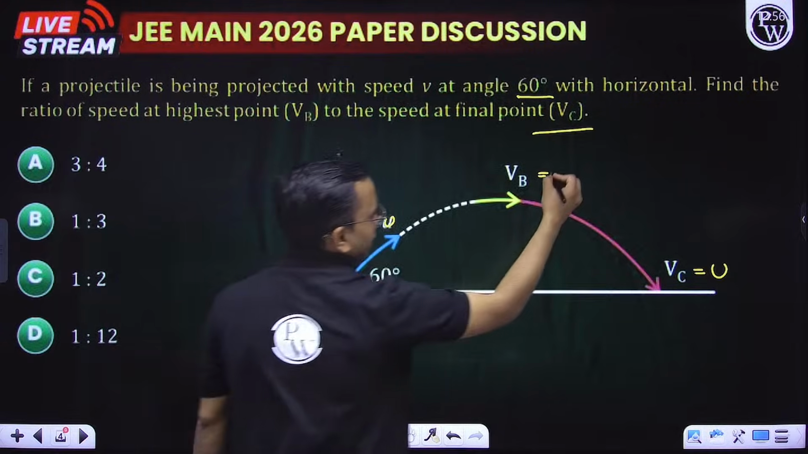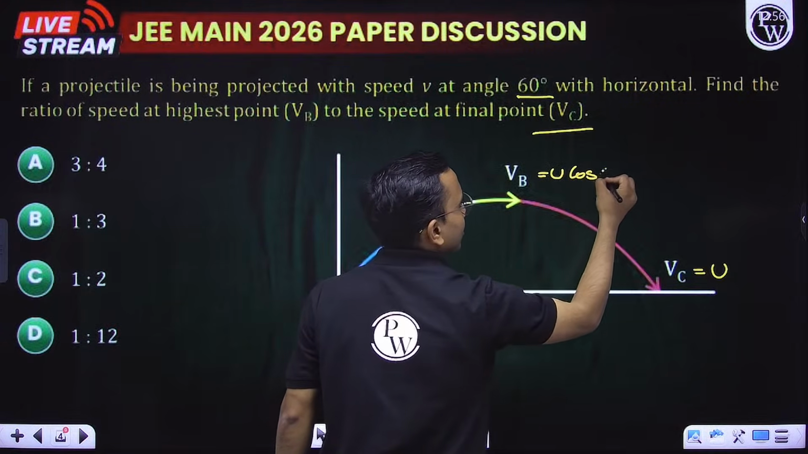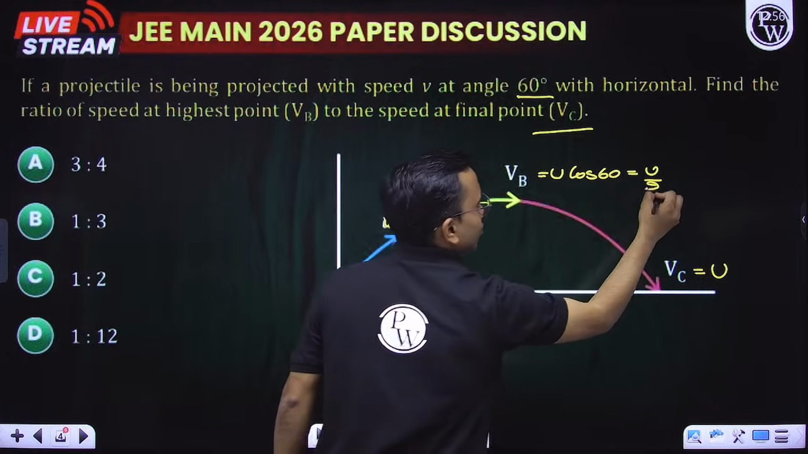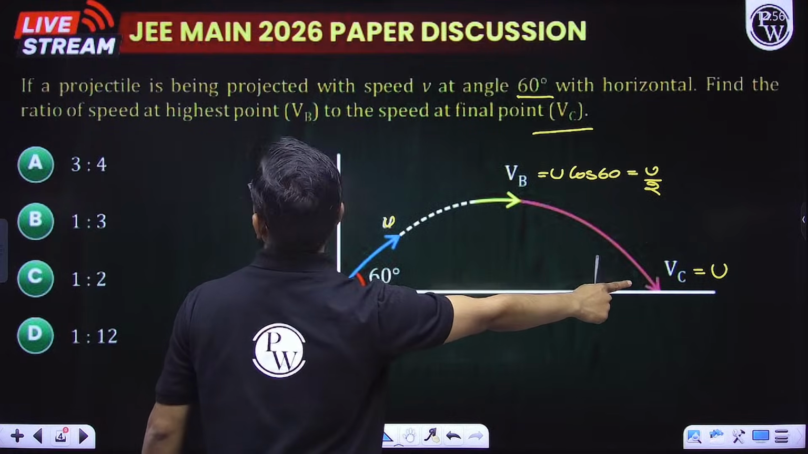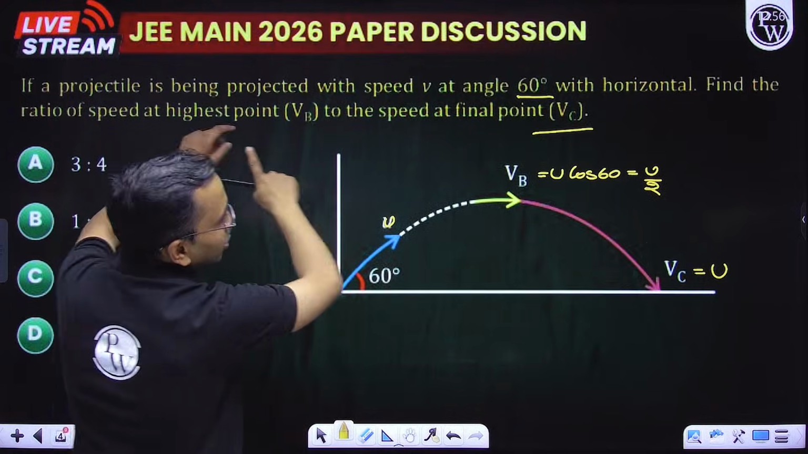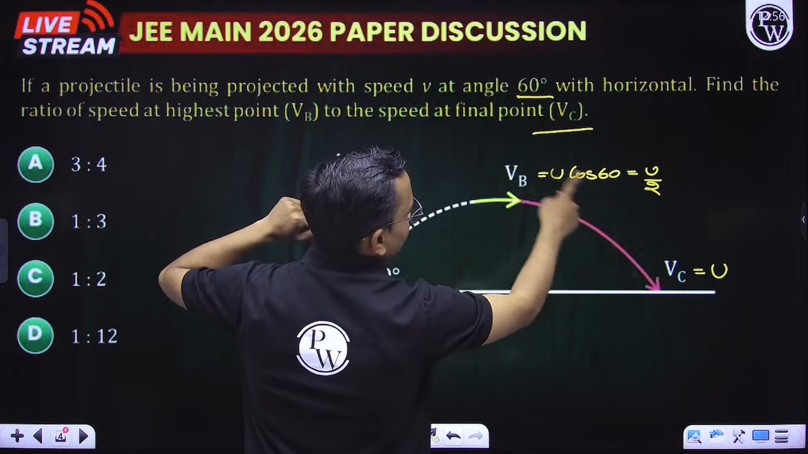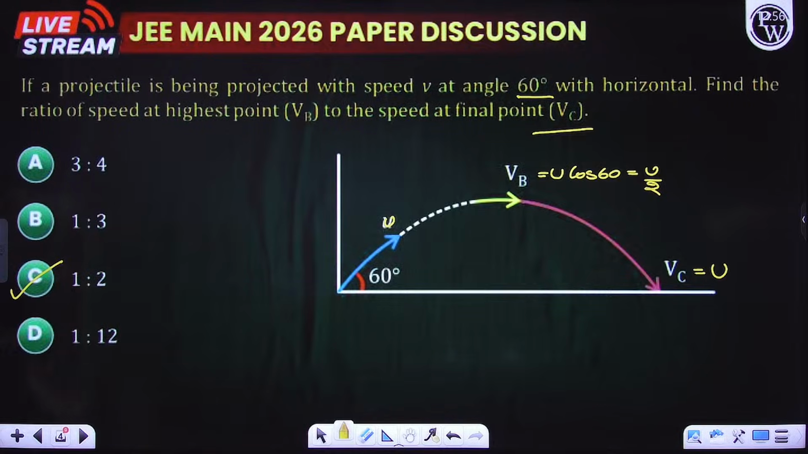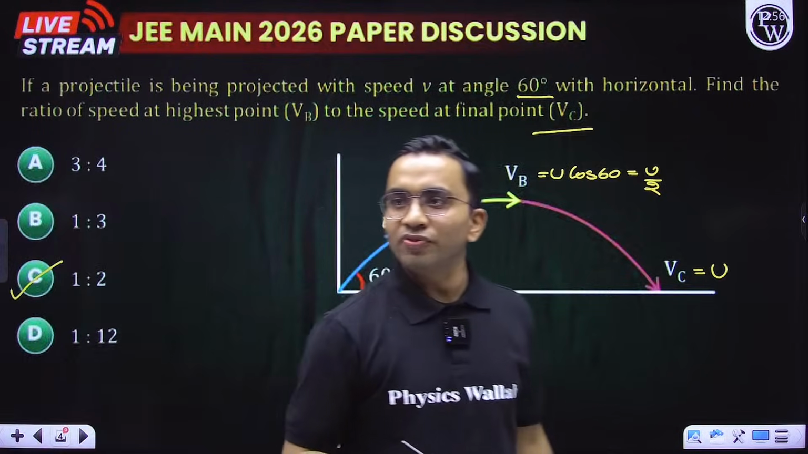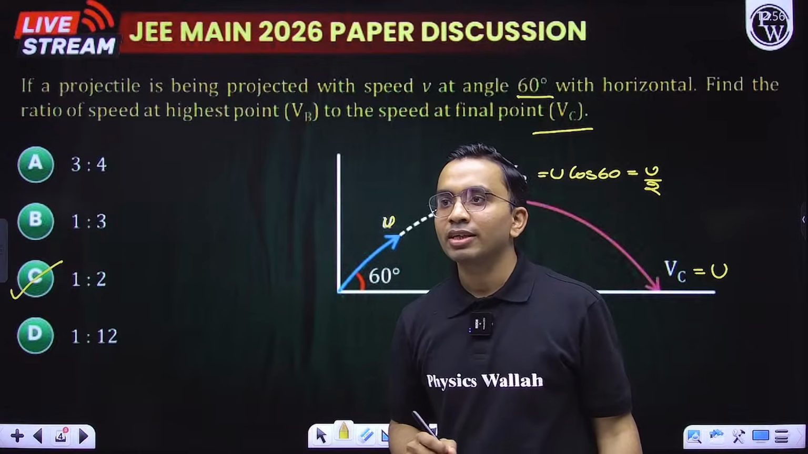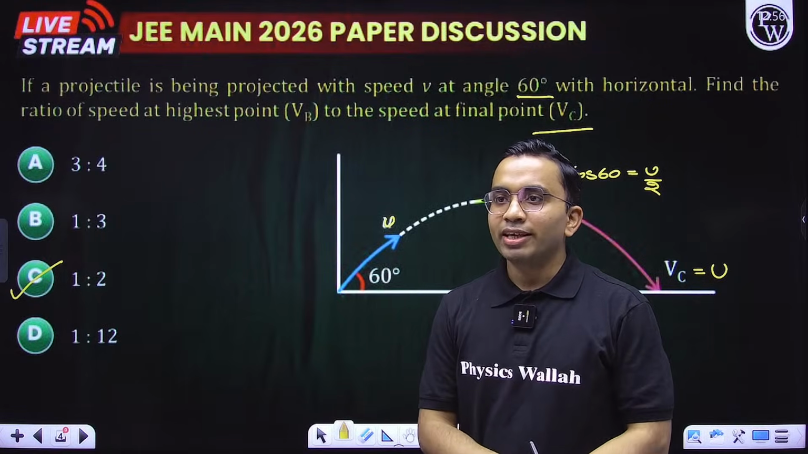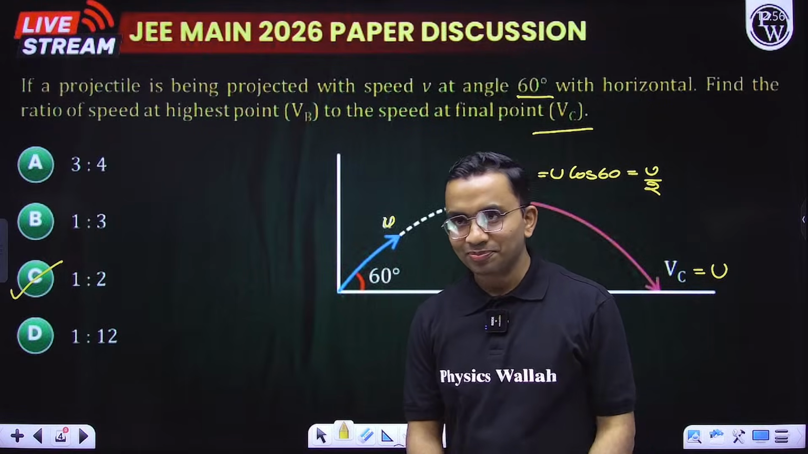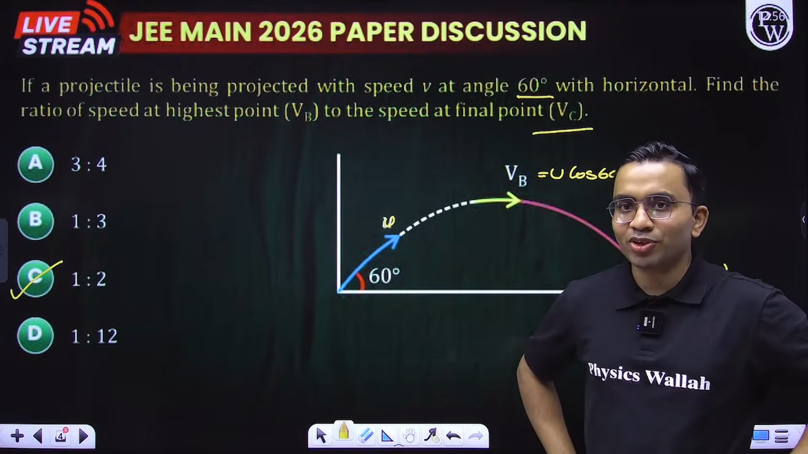This is 60. This is my u cos 60. So this is u by 2. So here it is u by 2. There it is u. We need the ratio of Vb to that of Vc. So this becomes 1:2. 1:2 is the ratio, which is option C. C, perfect, perfect, Sailesh. Okay, Pratik is also getting C. Very nice. You are solving this paper.